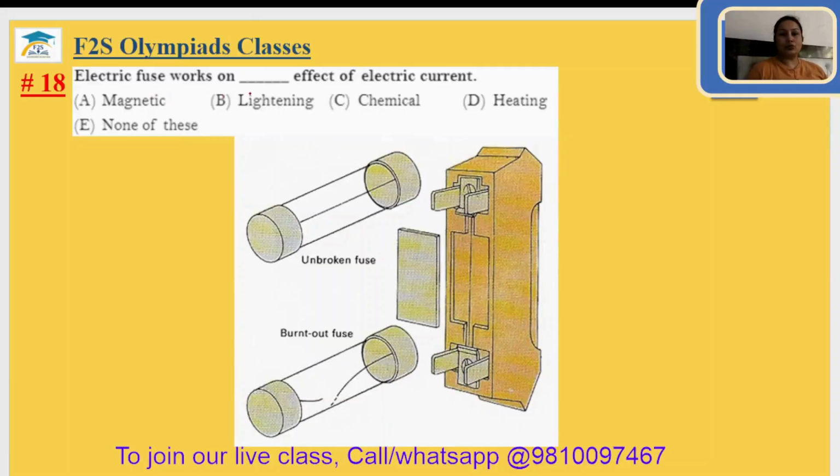18. Electric fuse works on dash effect of electric current. Actually, what happens in the electric fuse wire when the amount of electric current becomes large? Due to the high amount of current, as we know, current produces a heating effect also. The wire melts and breaks, so the circuit is broken and the high amount of current cannot flow in the main line. So this is due to the heating effect of the electric current. Option D.